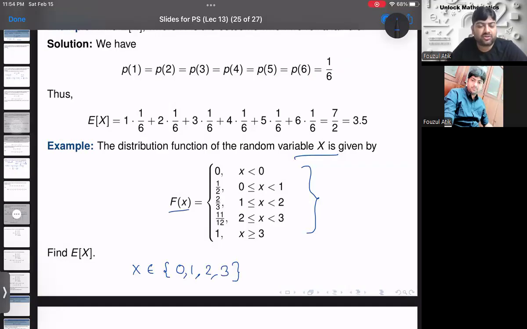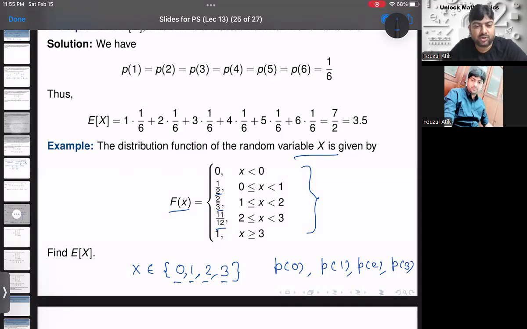Right? So what do we have to do to get the expectation of this random variable? Basically, we have to find the weighted average of these values with certain probabilities. But to know that, we need to find the probability that the random variable takes the value 0, or p of 1, p of 2, and small p of 3, which is basically the probability mass function of this random variable.